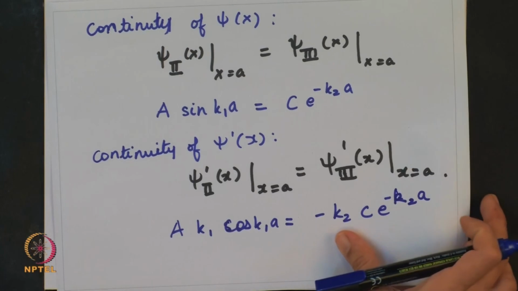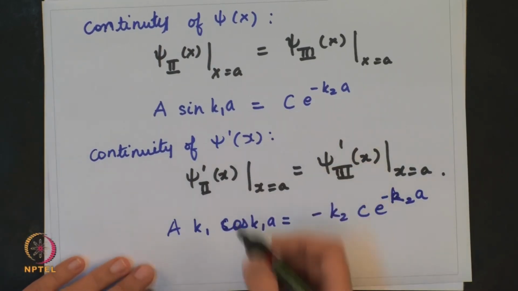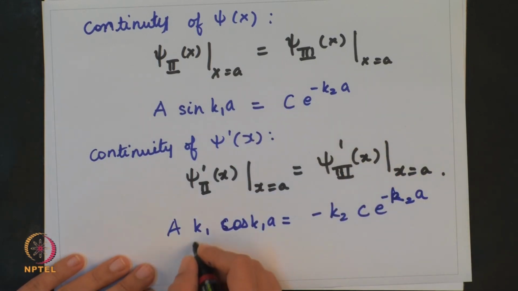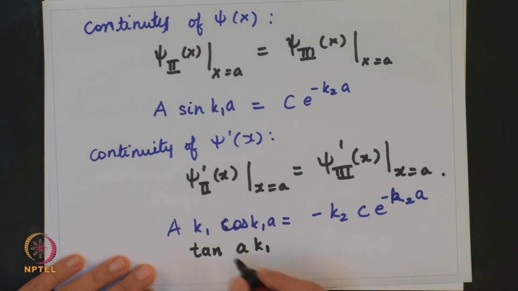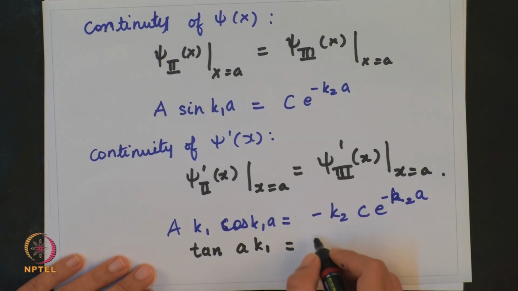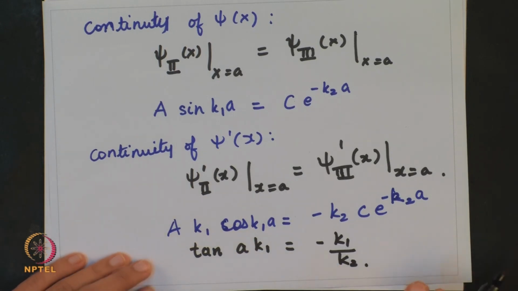So, finally, what I obtain in the end is, when you divide the two equations, tan of k1a is equal to minus k1 upon k2, which is nothing but what is given to you in the question. So, this is the final result.